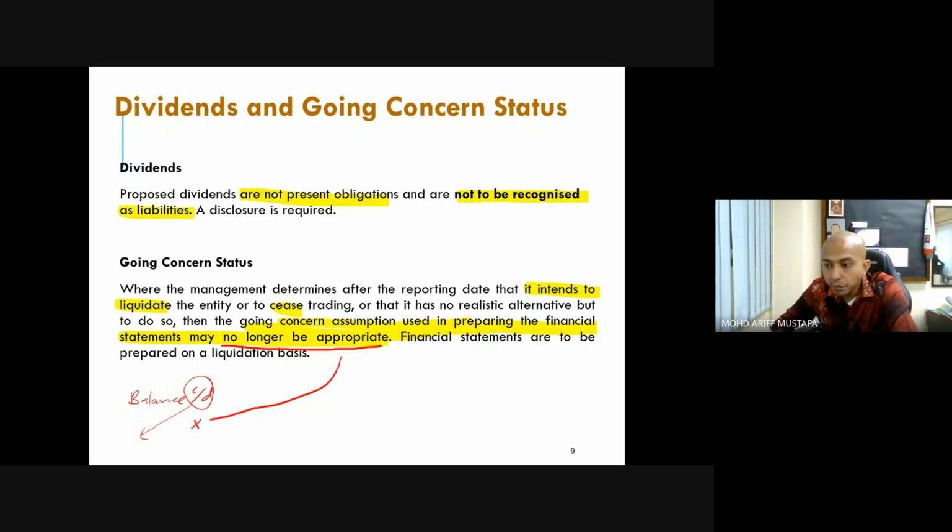You cannot transfer to the next year, and you cannot assume that next year you are going to have another beginning balance, because there is no going concern. So the financial statement is to be prepared based on liquidation basis.